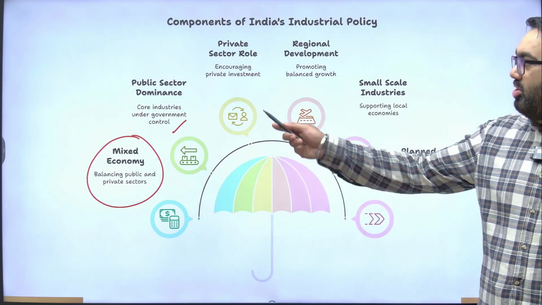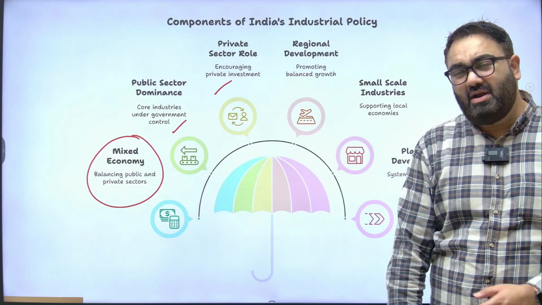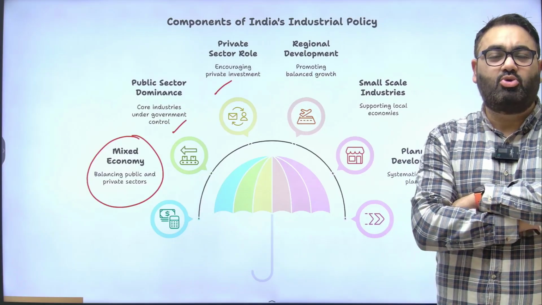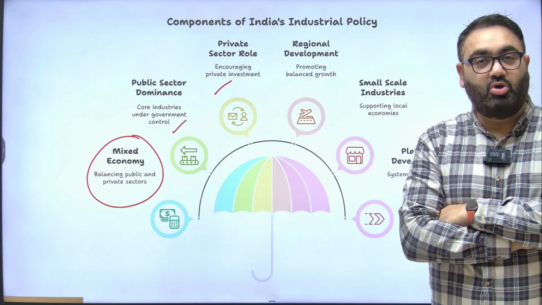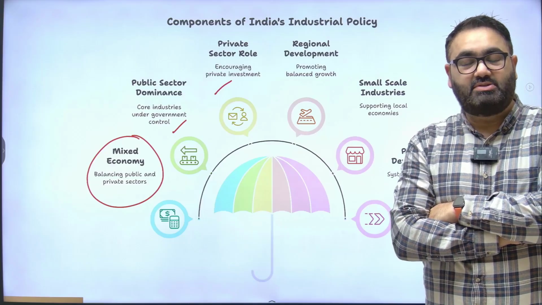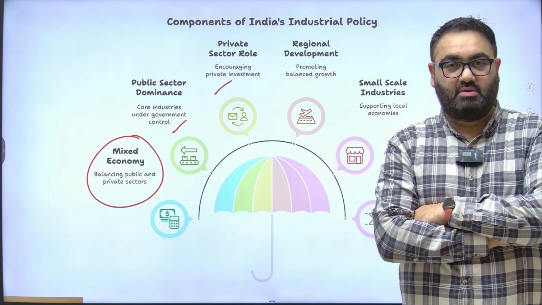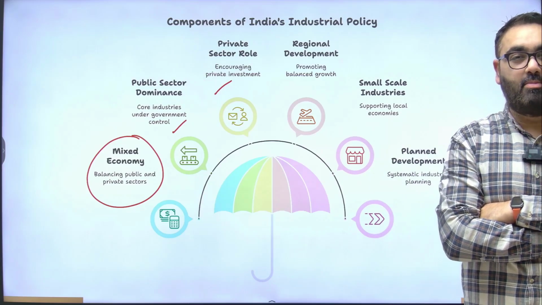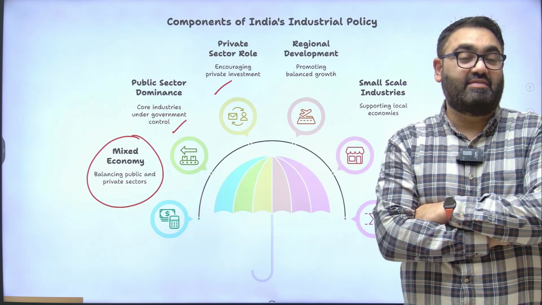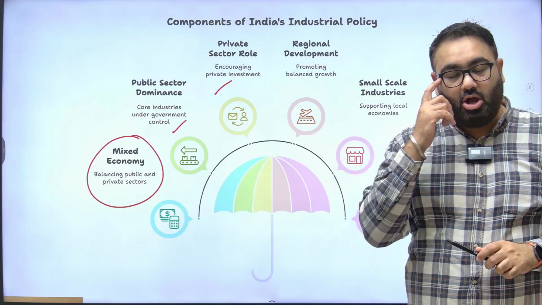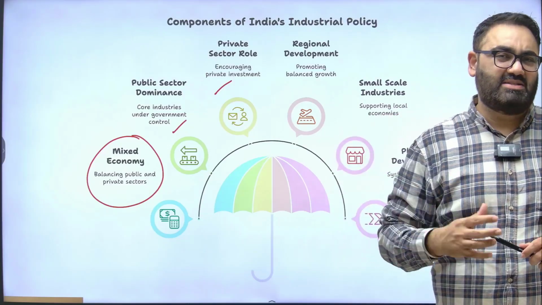The policy also talked about private sector growth. Government would try and encourage public or private investment, but it was not to be too lucrative. See, if you already have money in your hand, you would always want to invest in those programs which have a greater chance of giving you good returns. When you think there is an area where there is so much government intervention and the government would decide your future, you would not really want to take a chance and invest your capital there. So although the government on paper said private participation is encouraged and allowed, there was very minimal private participation.